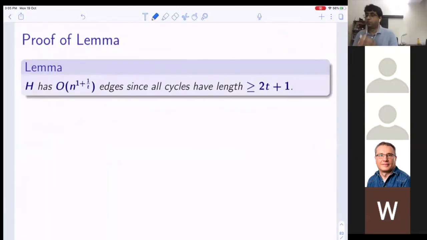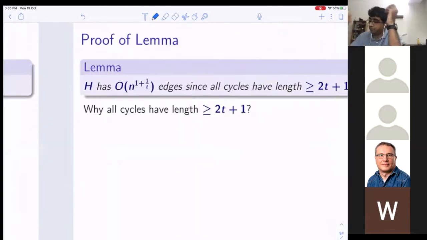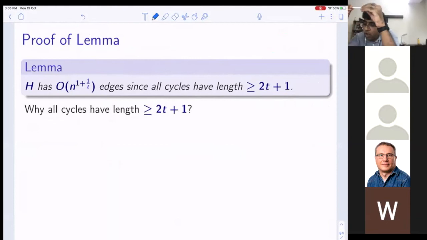So let's try to prove this lemma. First of all, let's ask ourselves why all cycles have length at least 2t plus 1. Anybody? By construction. Yes, by construction.